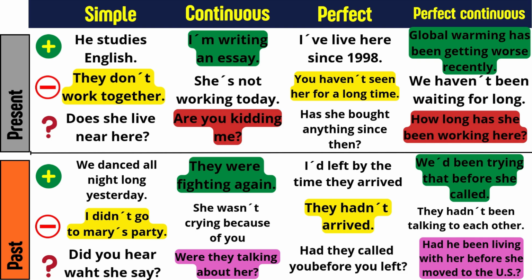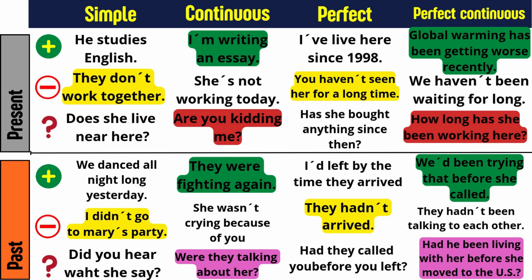So can you see, in each case, we have two activities. The first one is an activity that had been in progress before another action. So we had been trying, and then she called. Or, he had been living with her before she moved to the US. This activity was in progress before the other action, so it's in past perfect continuous.